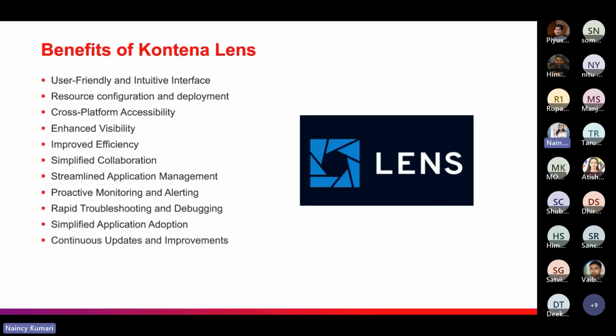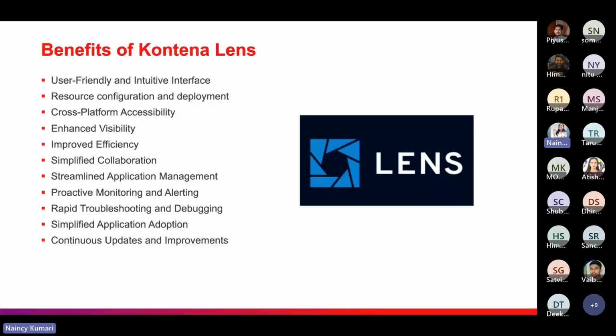The next benefit is simplified collaboration. So Container Lens gives us the ability to collaborate among teams. We can add team members to work on a Kubernetes cluster. So it provides an easy way of sharing our cluster access, which allows team members to work together. So a team can work together on a cluster by using Container Lens, and with its dashboard, teams can easily view and manage multiple clusters. So we can provide the accessibility according to our use cases.